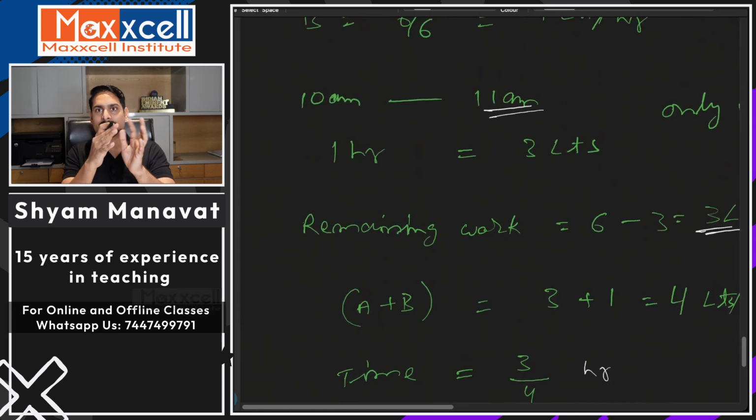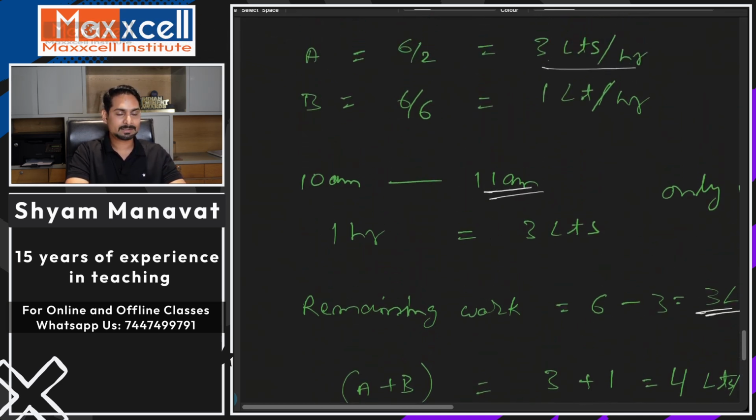Whenever the situation is changing, you should look at the situation at the time when it is changing. So at 11 a.m. B opens. First see what is happening between 10 to 11, and then the remaining work is done working together. So that's how you solve. I hope you are clear with this solution.